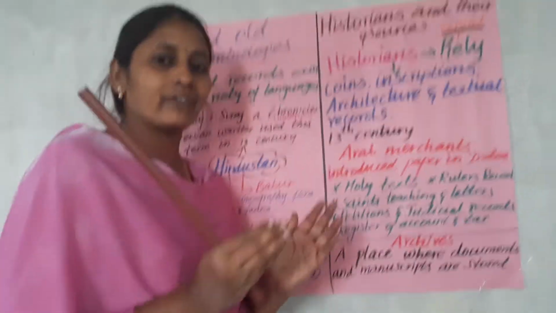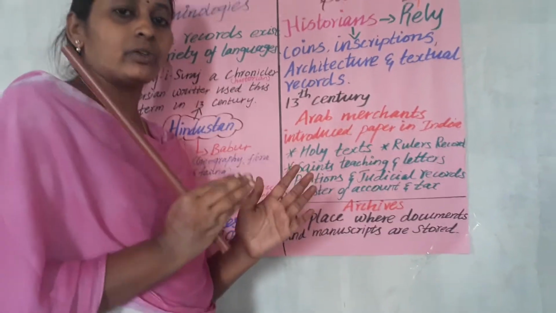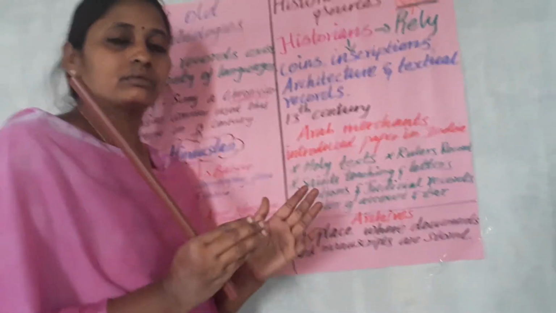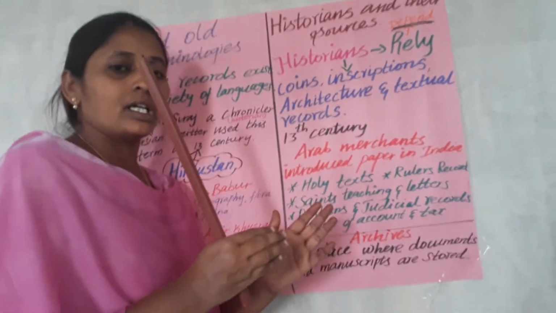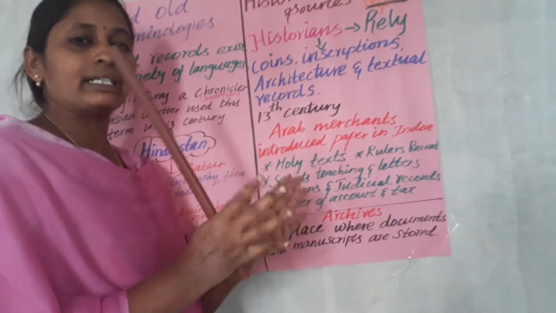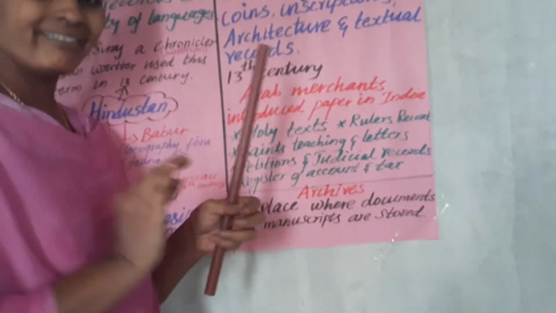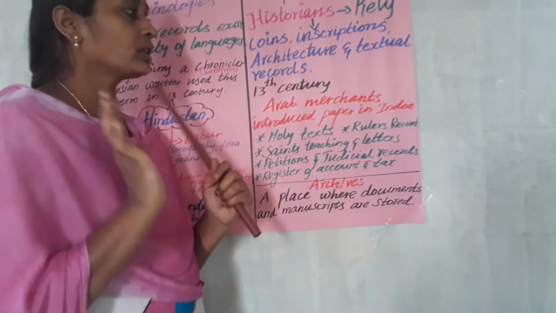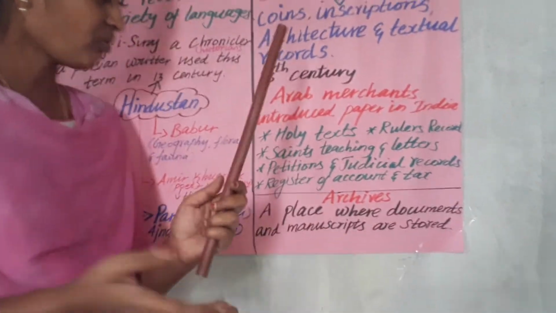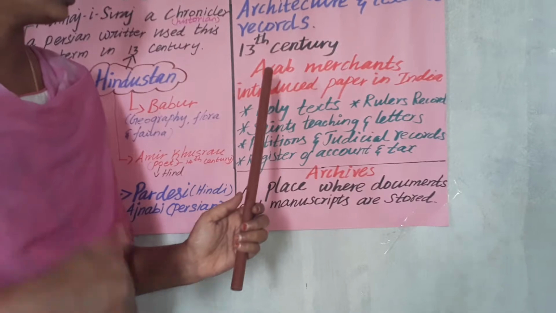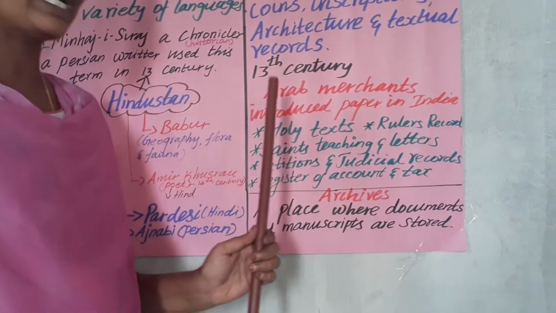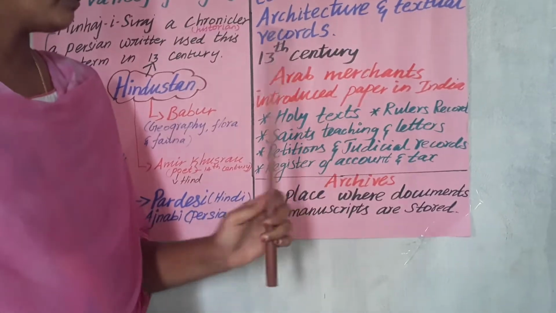That's why we often say, whenever we are using a note, making one page or one note, we are going to destroy one tree. So we have to save our nature, which means we should not waste paper. You have to keep that in your mind. So yeah, we come to the lesson. In the 13th century, Arab merchants introduced paper.